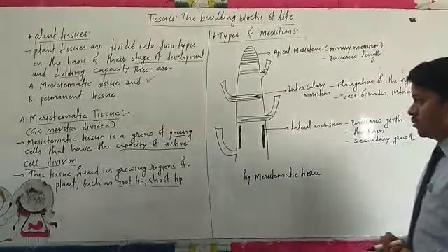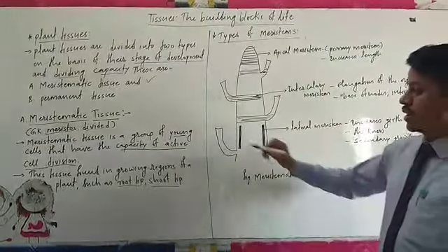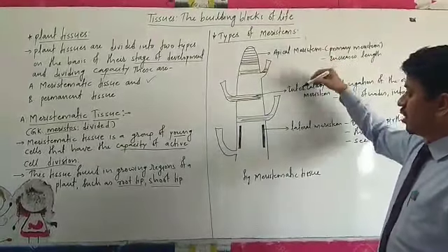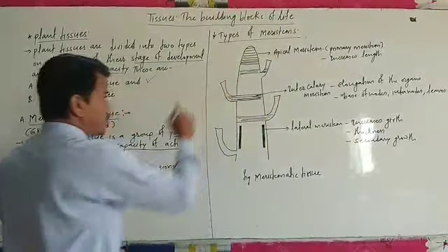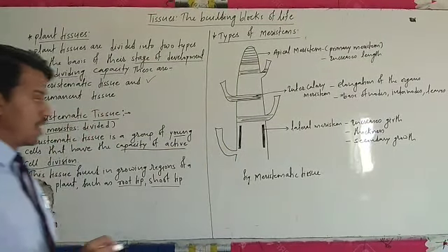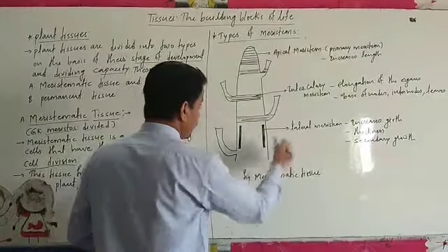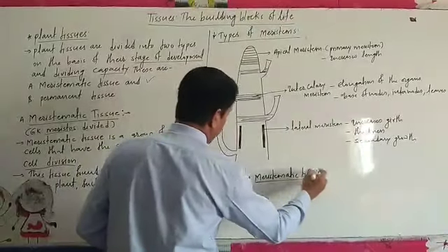Now see, meristematic tissue is divided into three types on the basis of the regions where they occur. Here is a simple diagram of meristematic tissue.